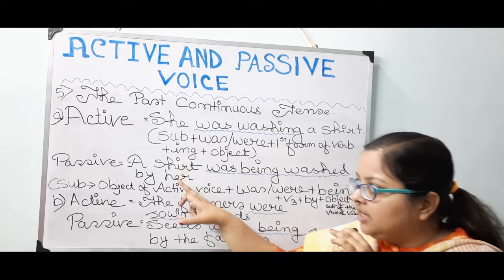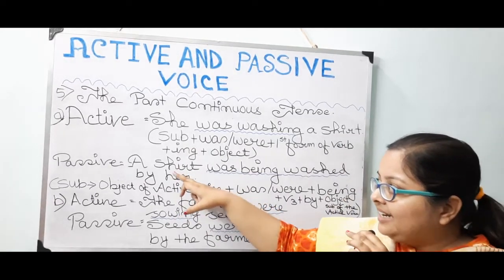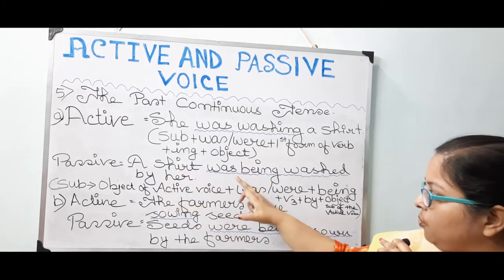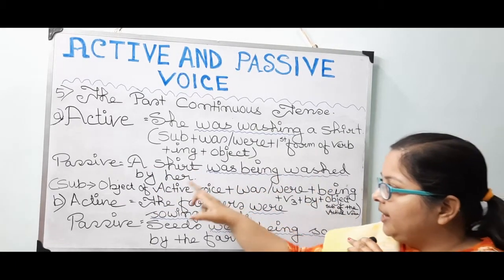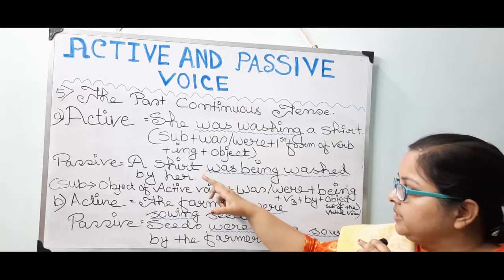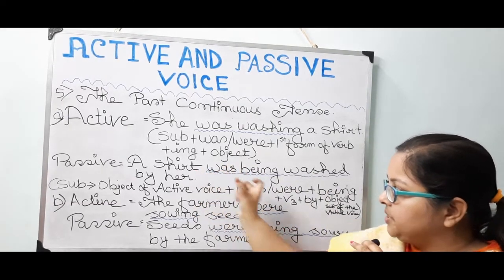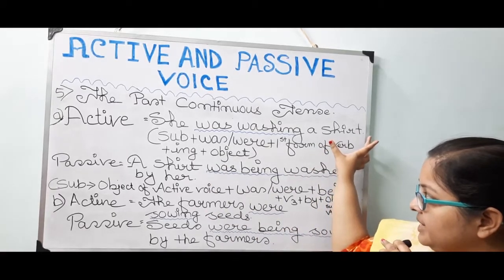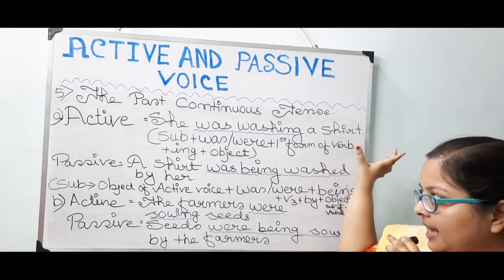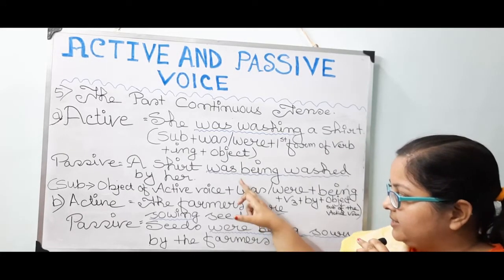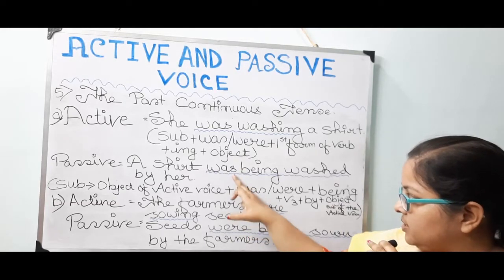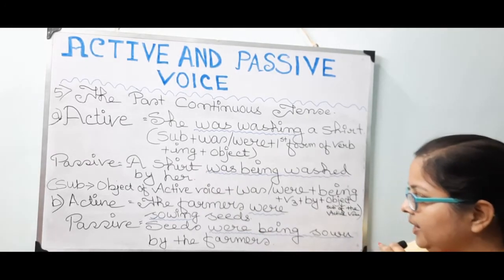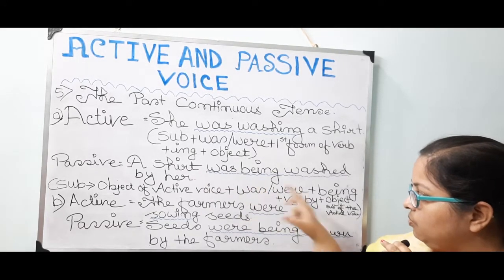Next, when it is turning from active to passive, this same sentence is getting changed into: A shirt was being washed by her. Now, a shirt is taking the place of the subject, which is in the place of the object in the active voice. Next, according to the rule, was, since shirt is singular in number, so was.